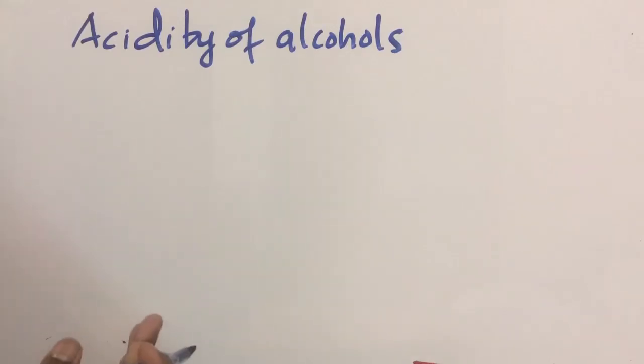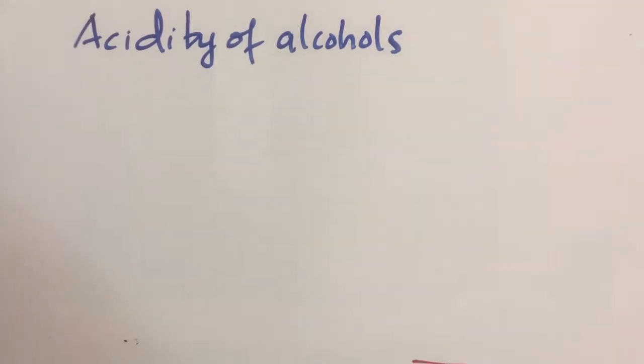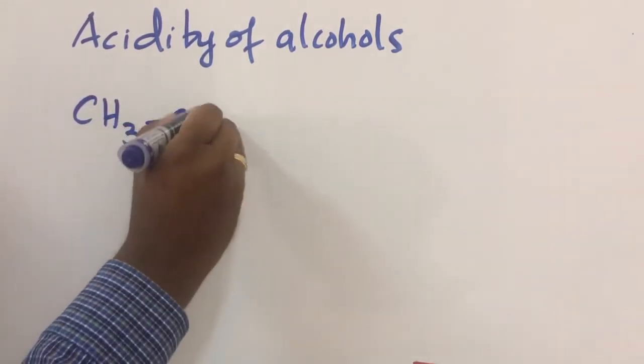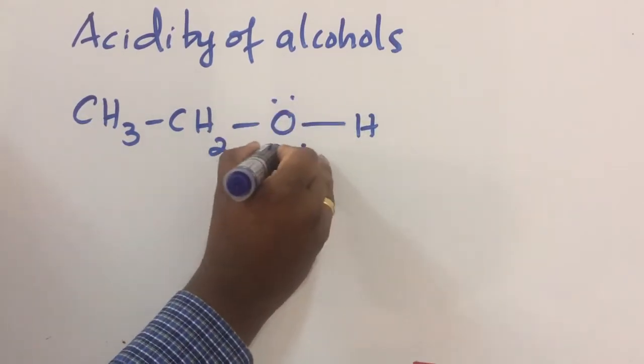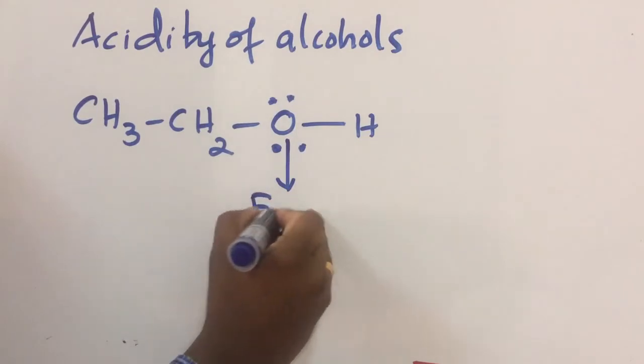Now I will give the reason behind the acidic character of alcohol. Let's take one example, ethanol, CH3CH2OH. O has two lone pairs. O is highly electronegative.